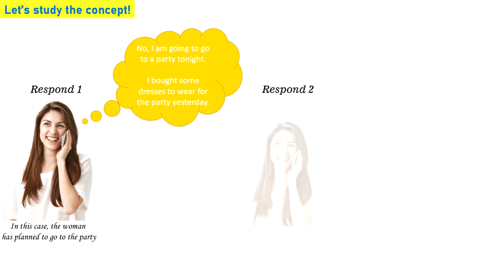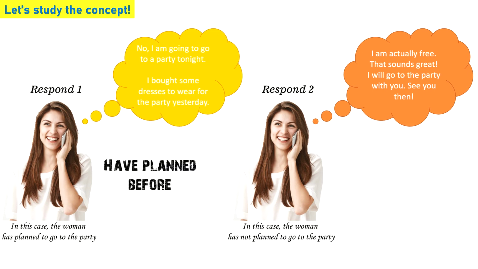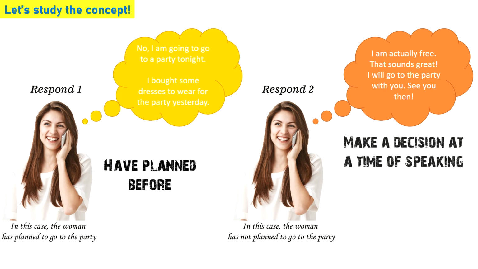And the second response, we see that "I'm actually free. That sounds great. I will go to the party with you. See you then." From this response, we see that this woman hasn't planned to go to the party before. Therefore, in this case, the woman has not planned to go to the party. So, from these two responses, we see that the first one has planned before, and then the second one makes a decision at the time of speaking.